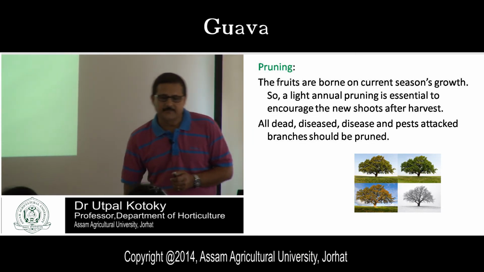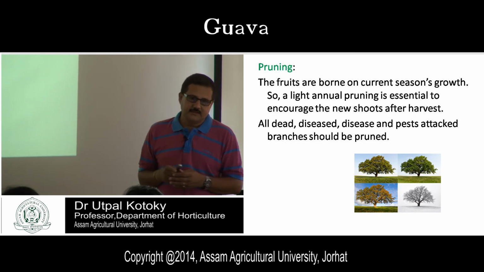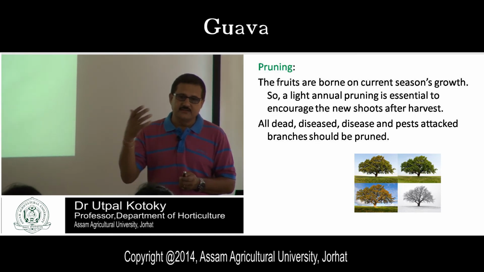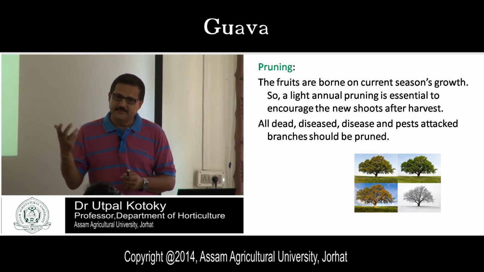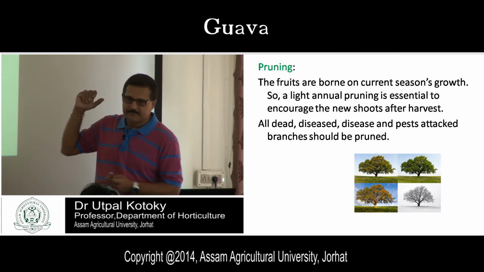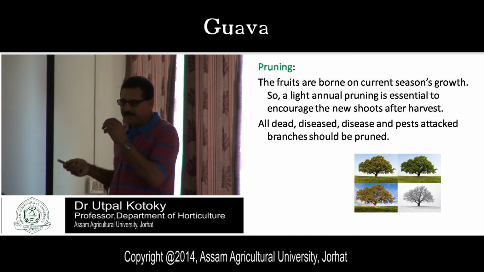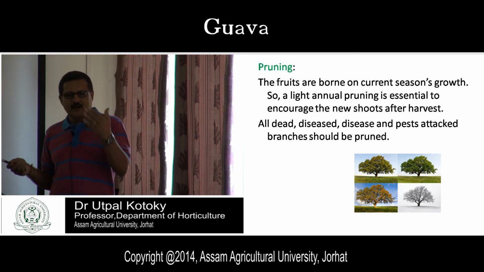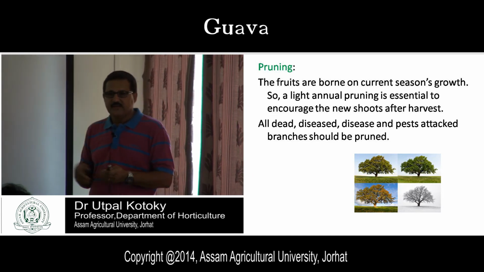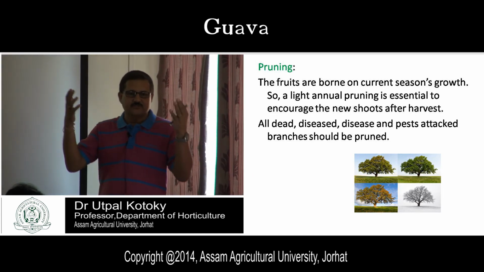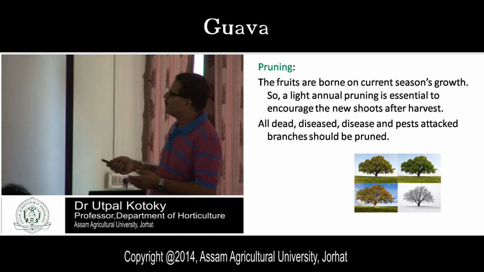Then to get the maximum yield or more productivity, what to do? You should encourage production of new branches or not? How can this be done? This can be done by annual light pruning. Annual pruning is essential after harvesting of the fruit, so that in the next season the new branches will come out and give you the fruits. So this is the ideology for annual pruning in guava.